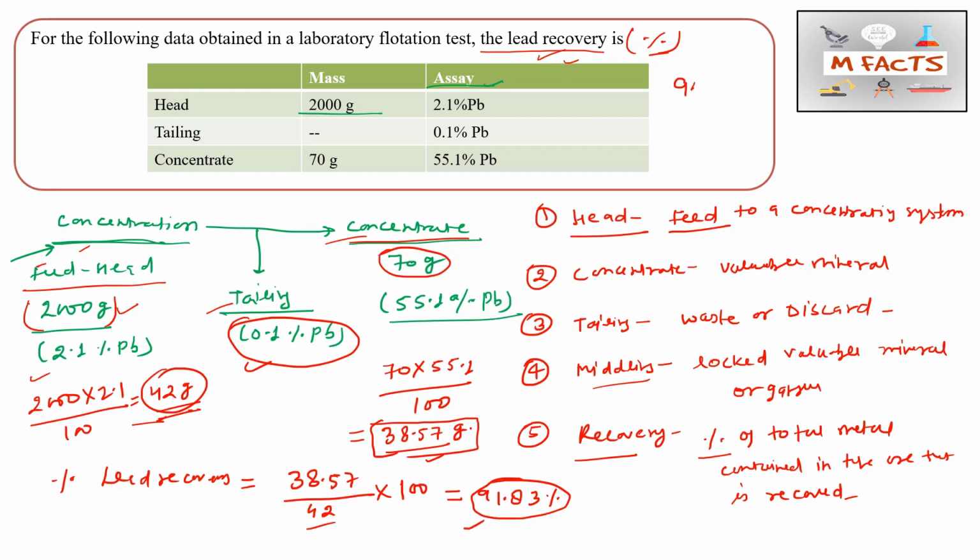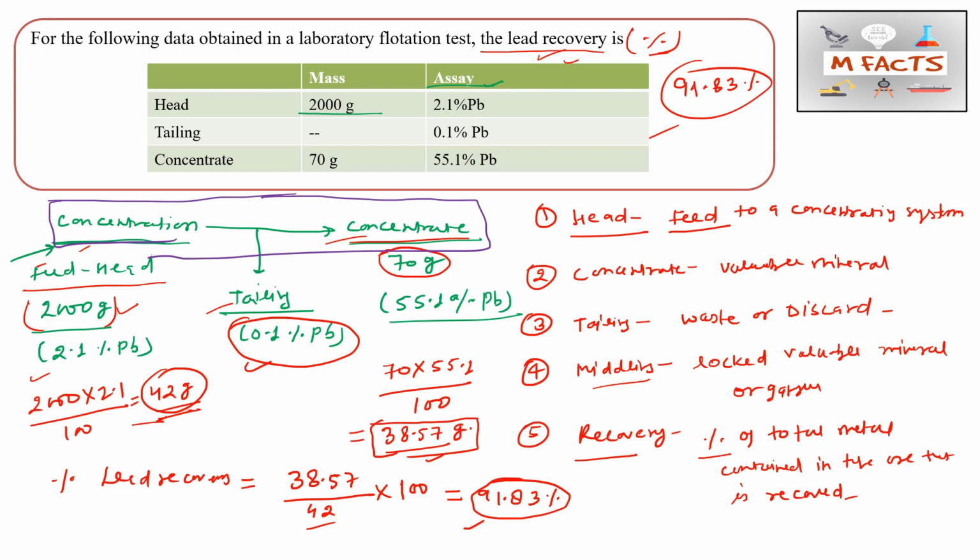For doing this type of question, whenever you get it in the exam, you should understand the concept. What is the process flow of this process? You should also understand the meaning of these terms: what is head, what is tailing, what is concentrate. I have told you already: head, concentrate, tailing, middlings, and recovery. Sometimes they will ask the question about tailing also. They may ask how much lead is wasted in the tailing part.